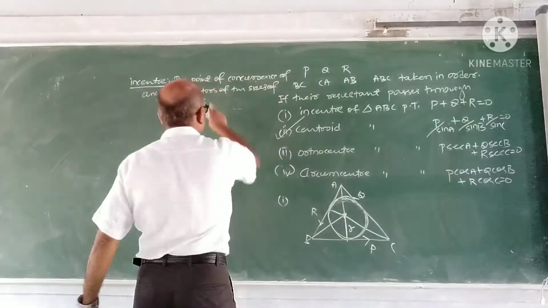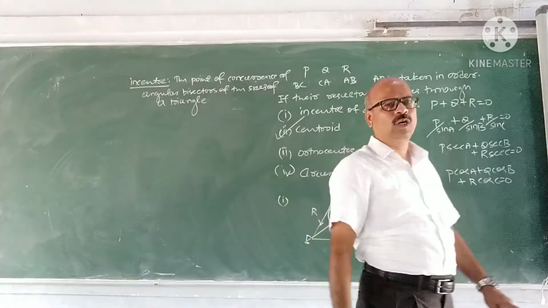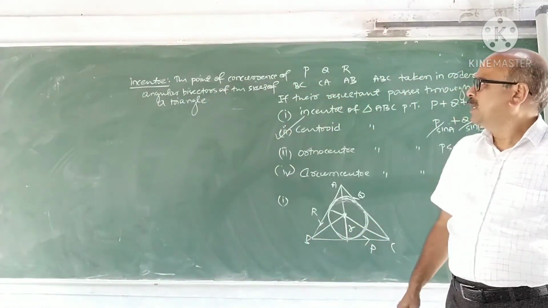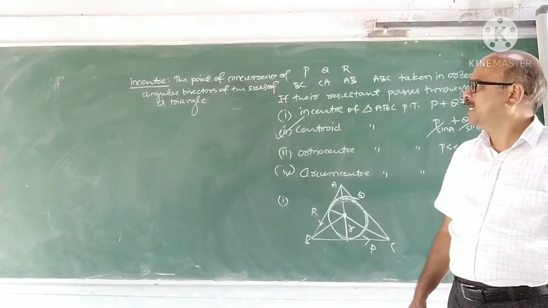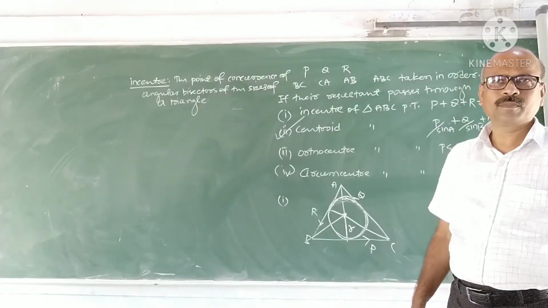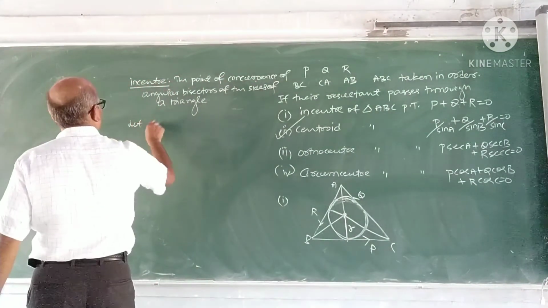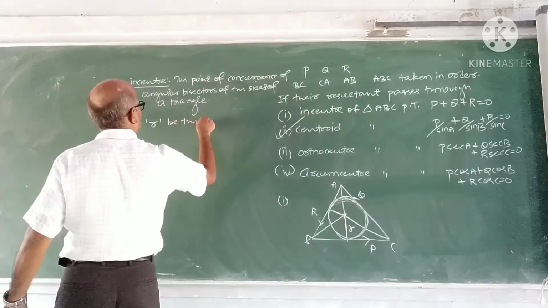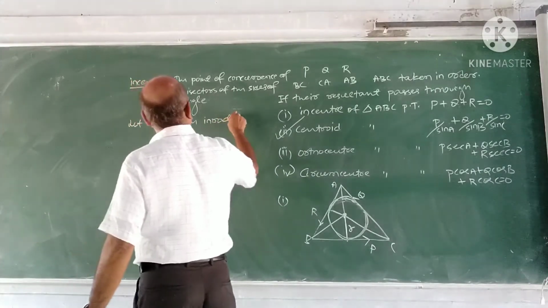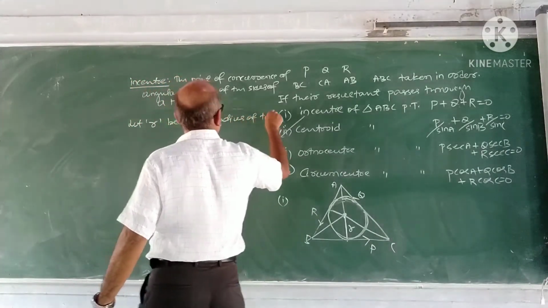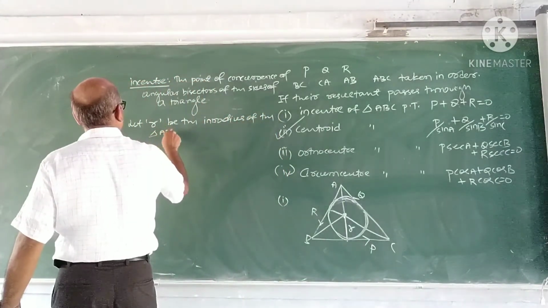Take this: the incenter is the point of concurrence of the angular bisectors of the sides of a triangle. Let small r be the inradius of the triangle ABC.